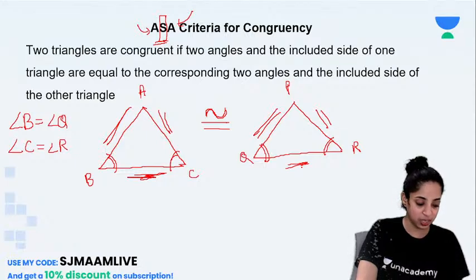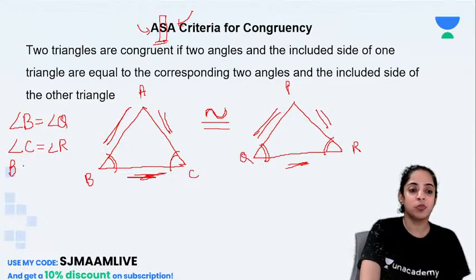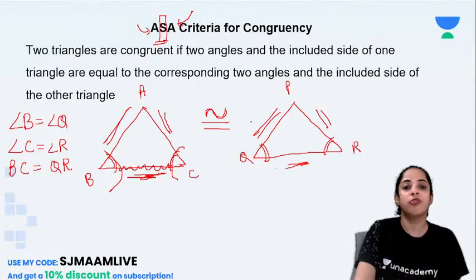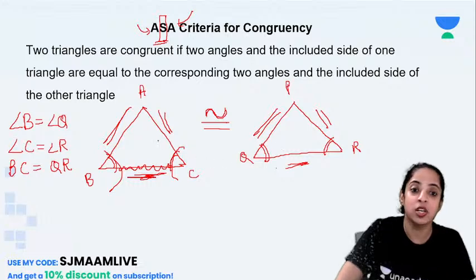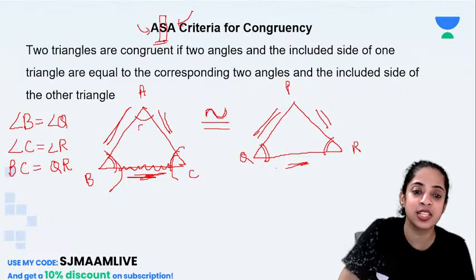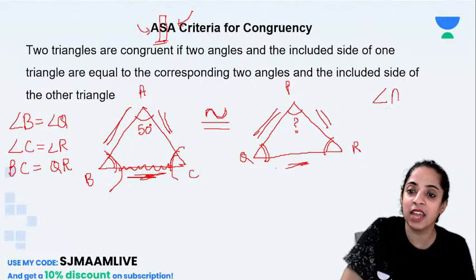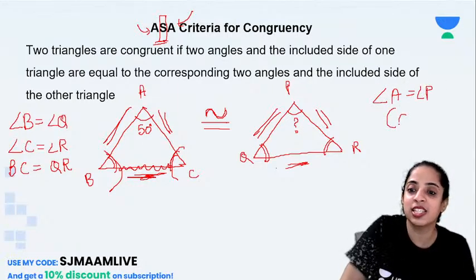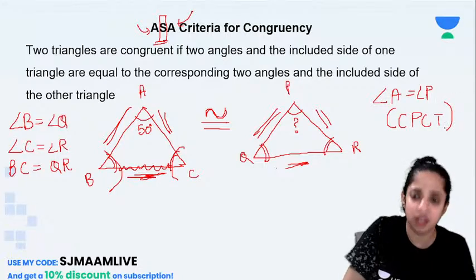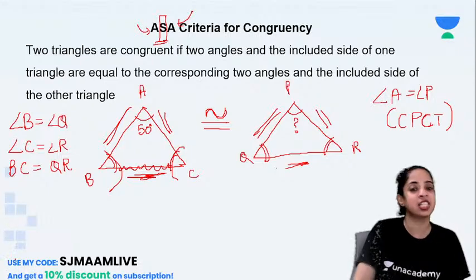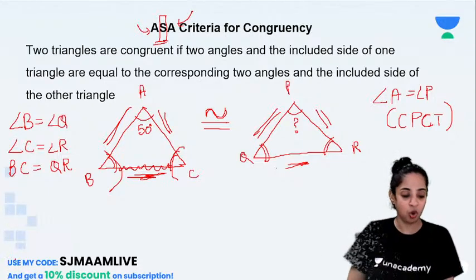So Aryan is saying BC and QR. Yes, because BC and QR are the two sandwiched sides. These sides are sandwiched between these two angles. Correct? So BC should be equal to QR for me to prove that these two triangles are congruent. Then after we prove that they are congruent, if this angle is given 50 and you are told to find this angle, you can say that angle A will be equal to angle P. The reason is CPCT, corresponding parts of congruent triangles, because we have been given these three things and we have proved that these two triangles are congruent.